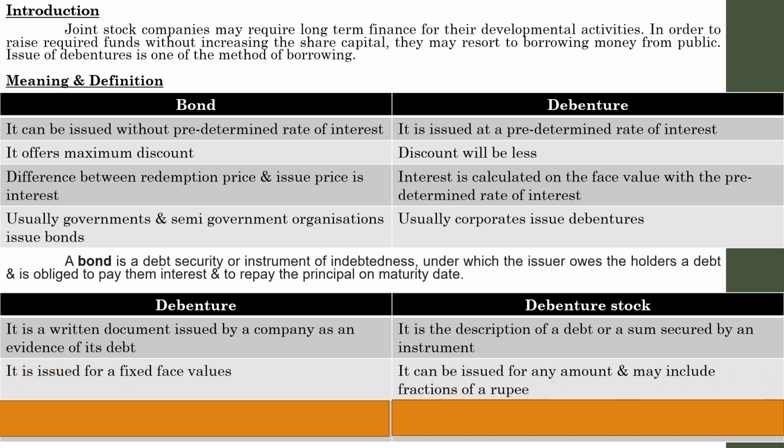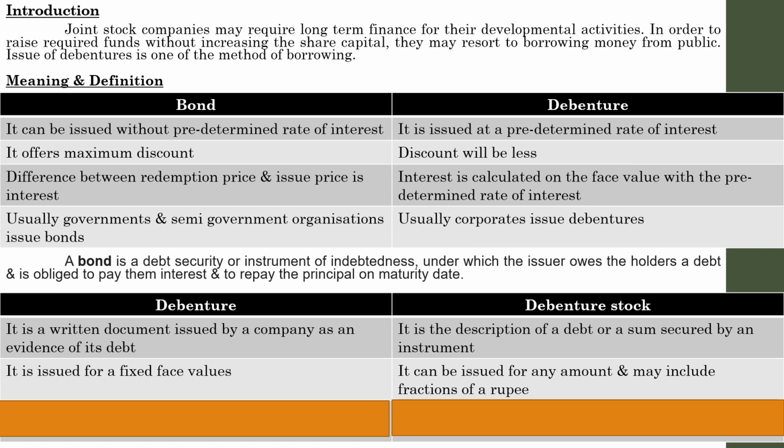Next one. Debentures are issued for fixed face values. In case of debenture stock, it can be issued for any amount, and may include fractions of a rupee. In case of debentures, it may be issued for a fixed face value. We have learned that the price of one debenture may be 100, or it may be 90, or it may be 110, like that.